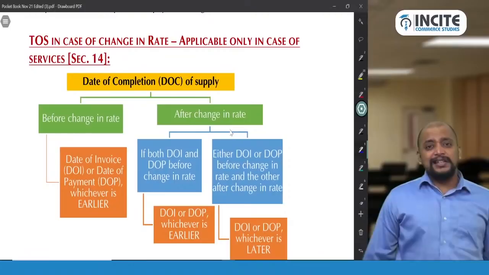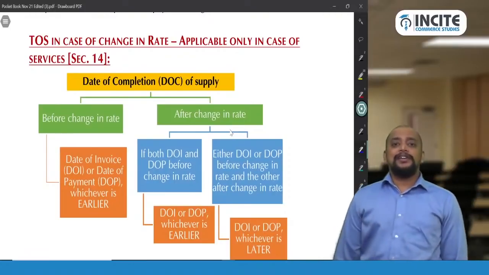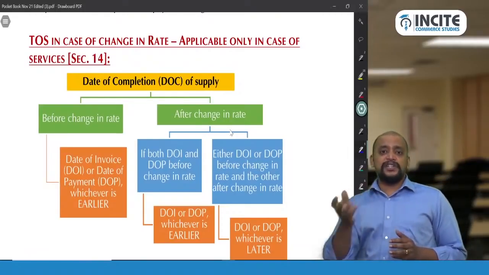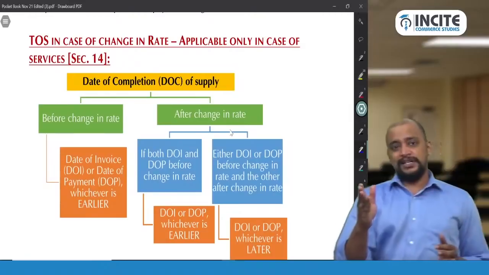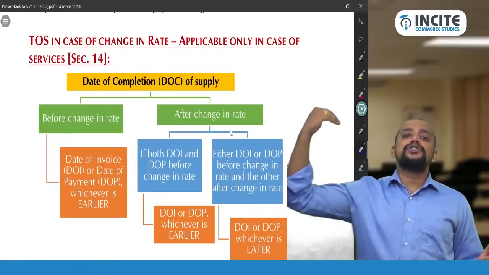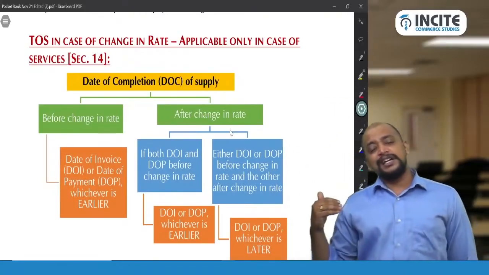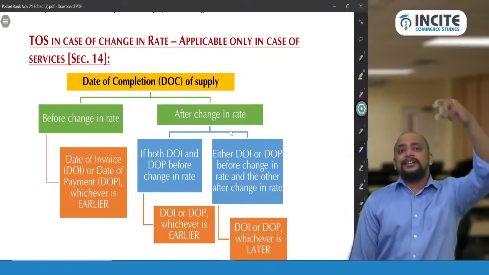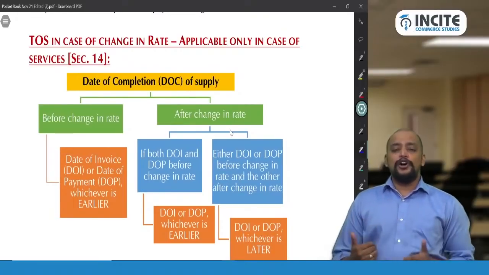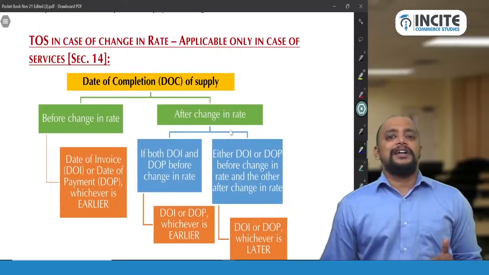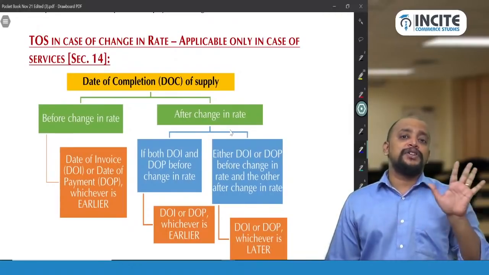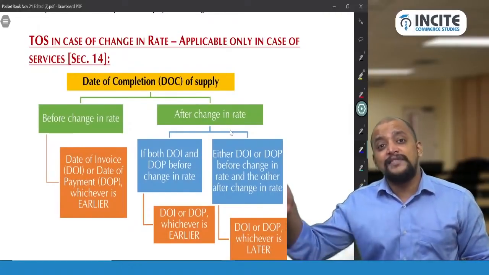But remember, this section 14 is applicable only in case of services. Even though as per law, if you see that this time of supply in case of change in rate is applicable for both goods and services, but there is a notification 66/2017 which is in force. That notification 66/2017 says that the time of supply in case of change in rate is applicable only in case of services, because notification 66/2017 says that time of supply in case of goods shall be due date of invoice or actual date of invoice, whichever is earlier, including the situations covered under section 14.